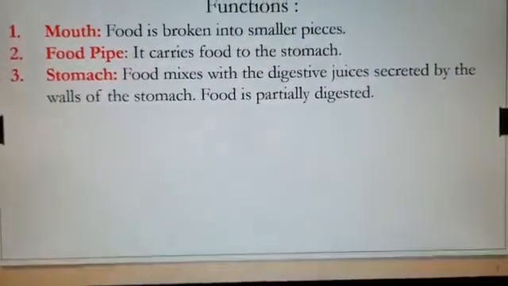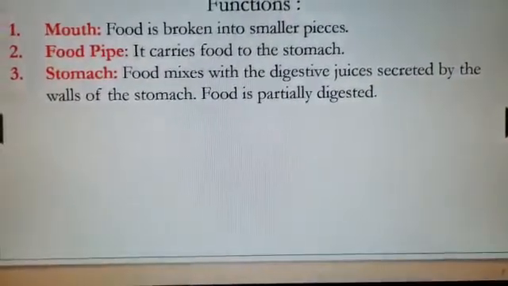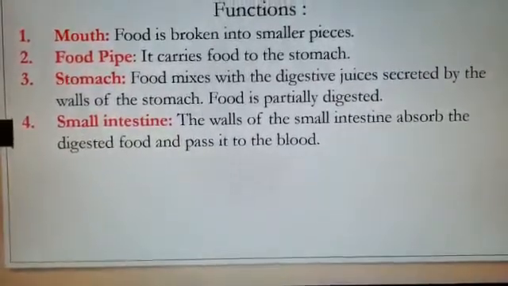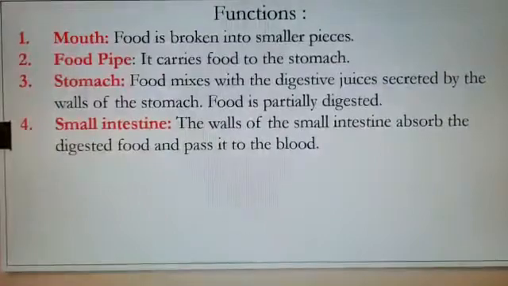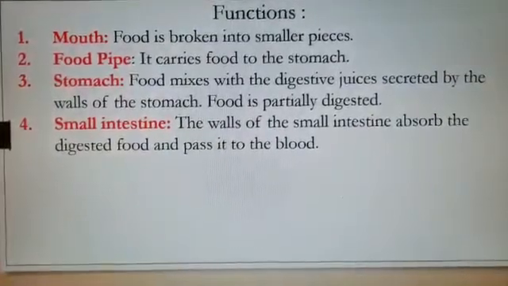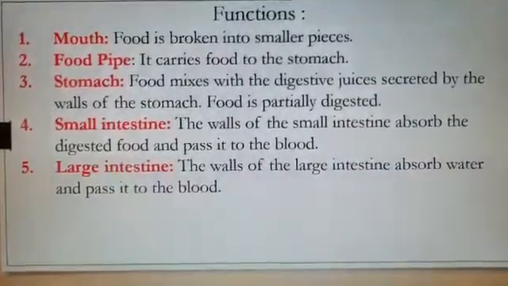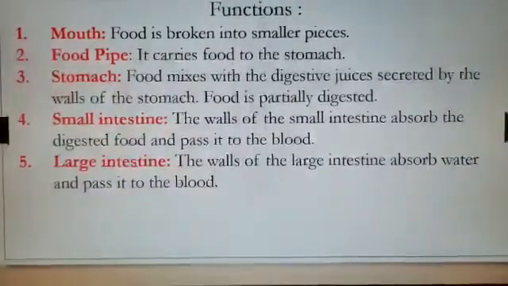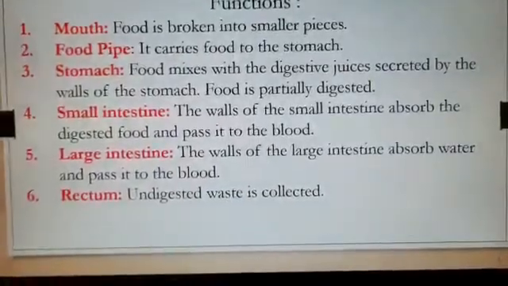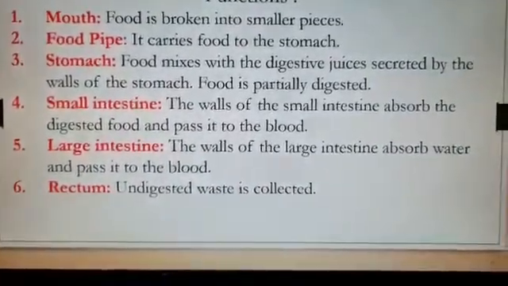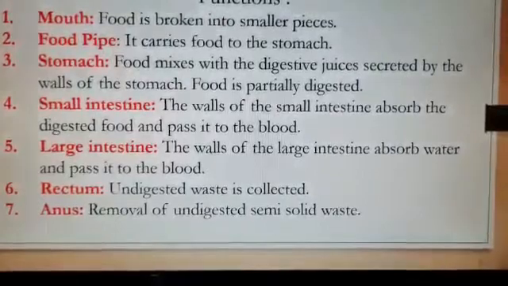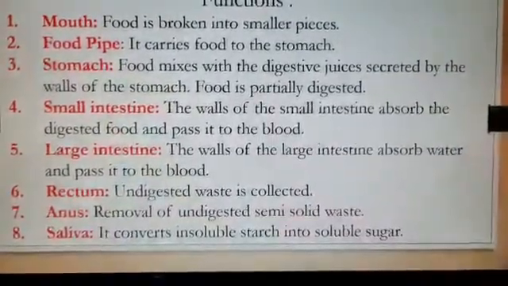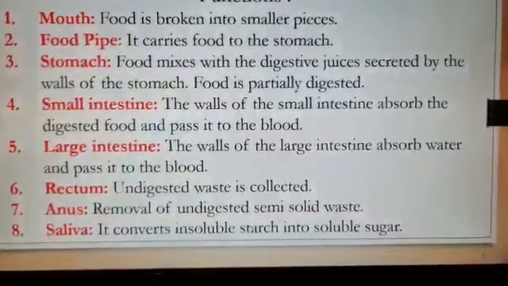And in the stomach, food mixes with the digestive juices secreted by the walls of the stomach, and food is partially digested in the stomach. And in the small intestine, the walls of the small intestine absorb the digested food and pass it to the blood. In the large intestine, the walls absorb water and pass it to the blood. Undigested semi-solid waste gets collected in the rectum. The anus removes the undigested semi-solid waste from our body. And the saliva converts the insoluble starch into soluble sugar.